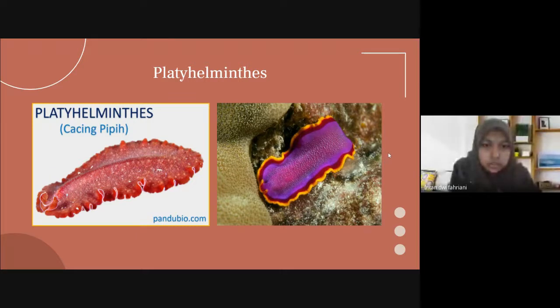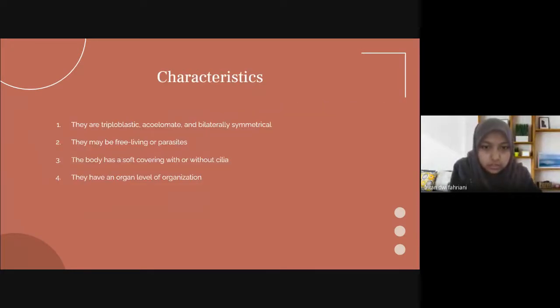Platyhelminthes has about 20,000 species, including tapeworms and planarians. They have bilateral symmetry and a central nervous system that processes information from sensory structures. They have no body cavity or circulatory system. The body has a soft covering with or without cilia.